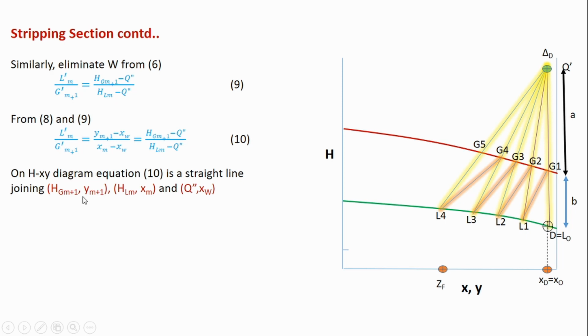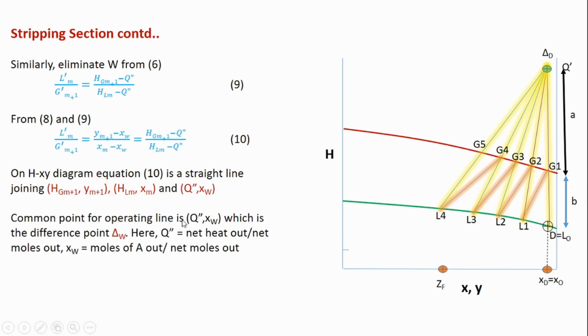In two of these points there is an m term. So m varies depending on the stage, but this other point is a common term. Q double dash and xW will be common to all these operating lines where m is changing. So the common point for the operating lines is (xW, Q double dash), which is the difference point delta W. Here Q double dash is the net heat out.